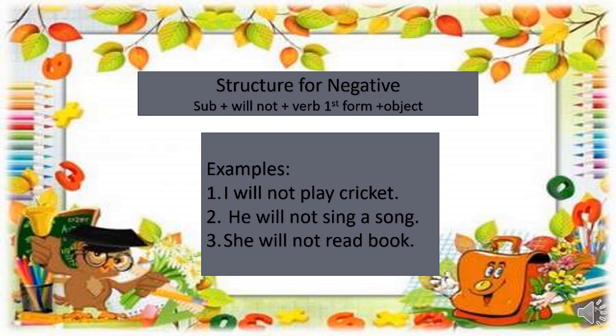Structure for the negative sentences: subject plus will not plus verb first form plus object. What you will have to do, you will have to add not after the helping verb will. Examples: I will not play cricket, he will not sing a song, she will not read a book.